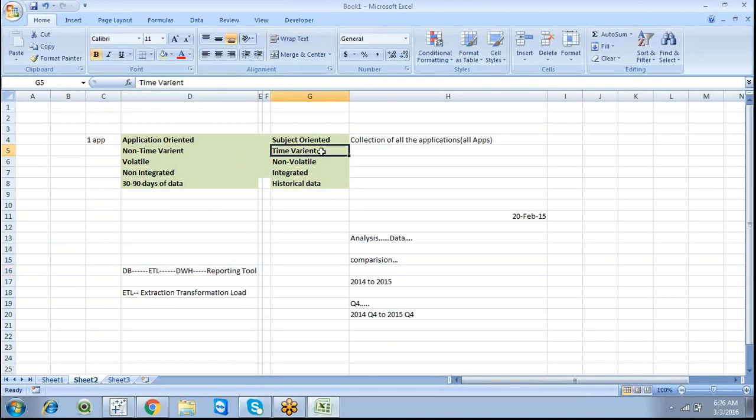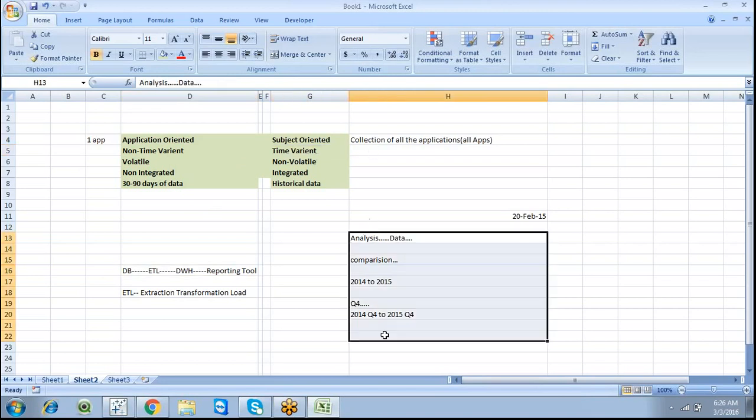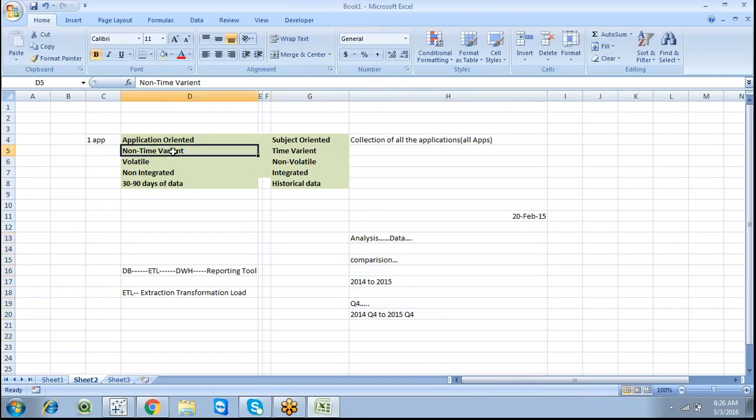Time variant means we can generate reports for any data, any particular date, and do analysis. But here it's non-time variant, which means it stores only 30 to 90 days of data.